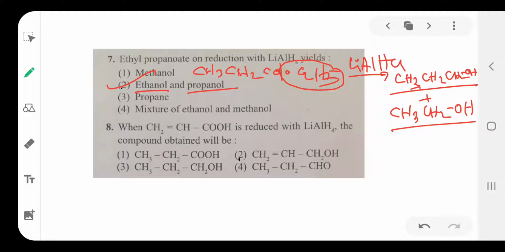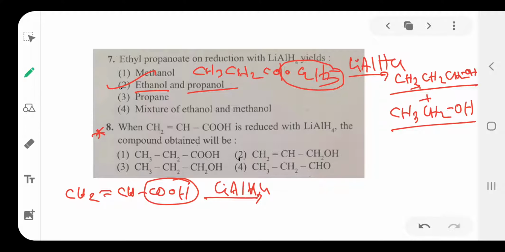You see here, this is a very important question. In this question, CH2=CH-COOH, acrylic acid, reacts with lithium aluminum hydride, reducing it. Here lithium aluminum hydride reduces the carboxylic group to alcohol, but does not reduce the olefinic double bond. Means the CH2=CH bond is not reduced by lithium aluminum hydride. It only reduces the carboxylic acid to alcohol. So this is the product. So option 2 is the correct option.